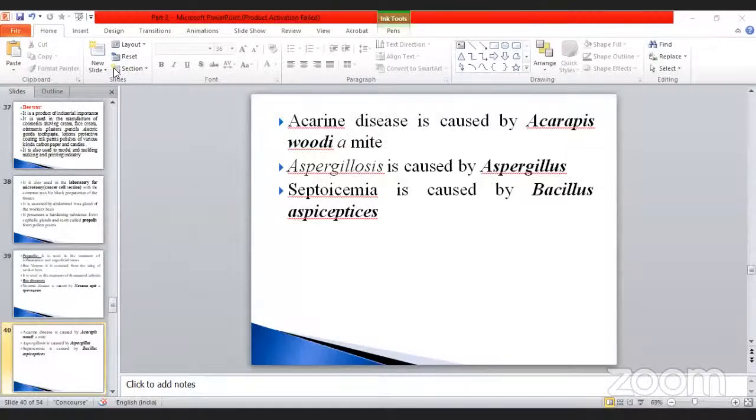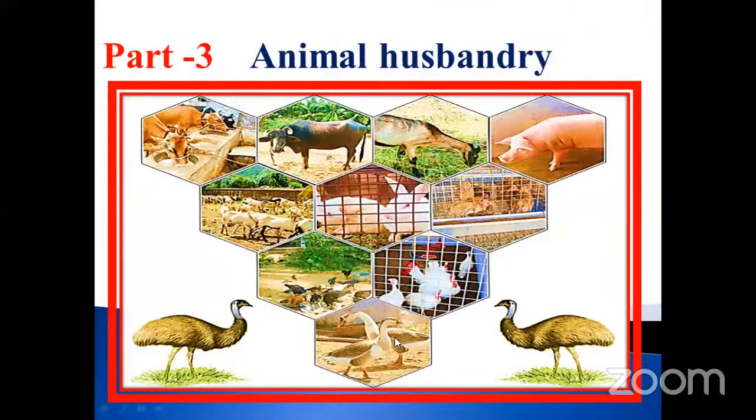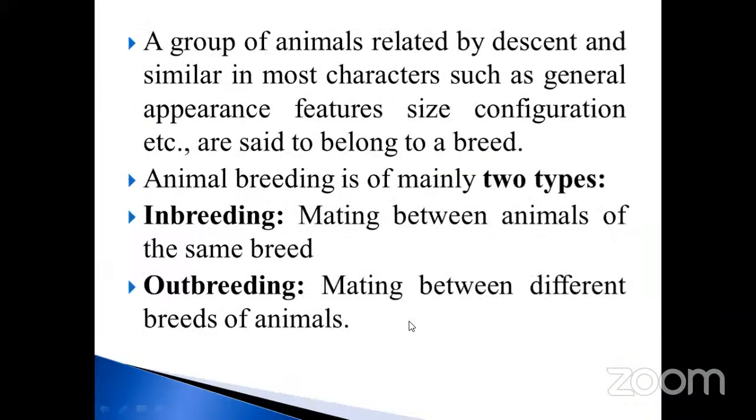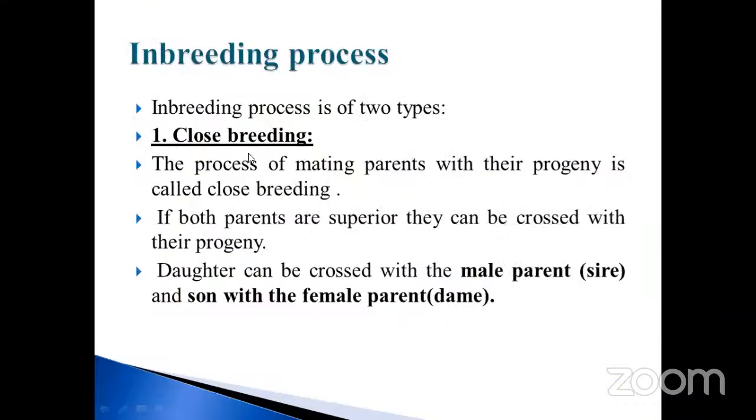Okay, for example, inbreeding, isn't it right? So you must note it down. What is inbreeding? I already told you, close breeding. What is the meaning of close breeding? Two types they mentioned, isn't it? Close breeding is the process of mating parents with their progeny.